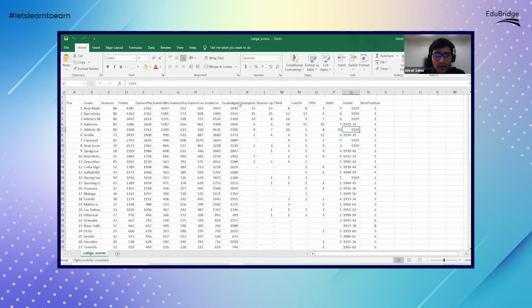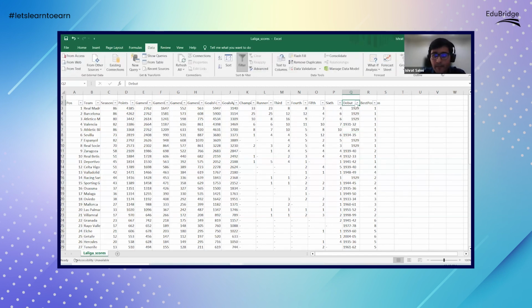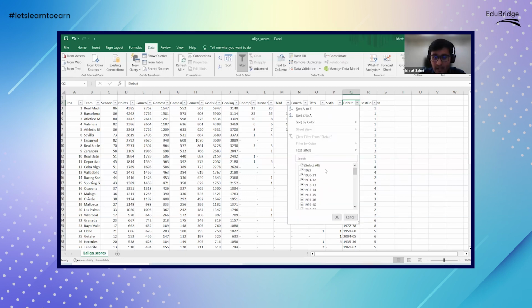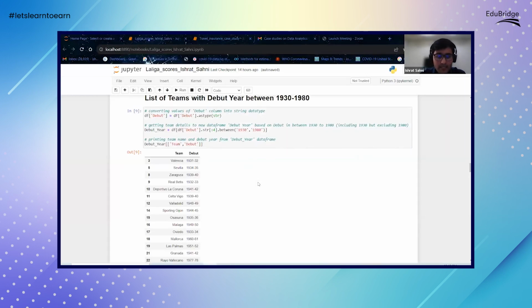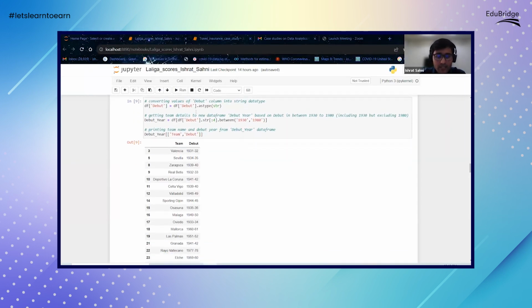Let's say I want to find out only the years between 30 to 80. So let's say I apply a filter and I'll see all these values, right? Now I'll have to manually select these and see which of these are coming. So this is going to be a little tiring or tedious. But here, it's simply filtering out the values in these 3 lines of code. So in this way, it'll be a little easier.